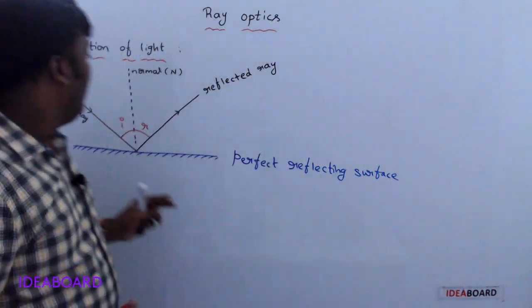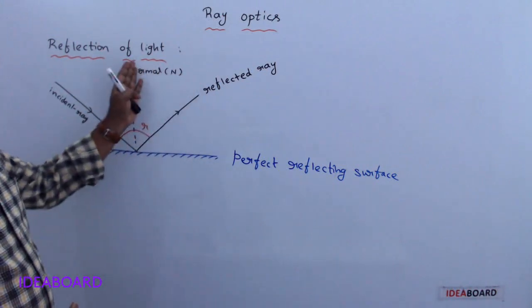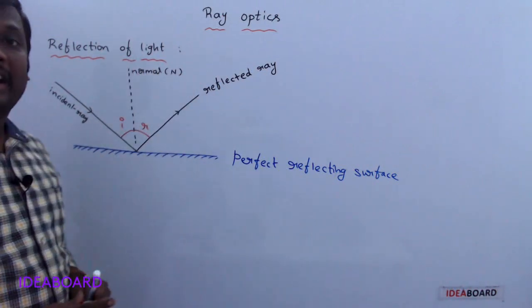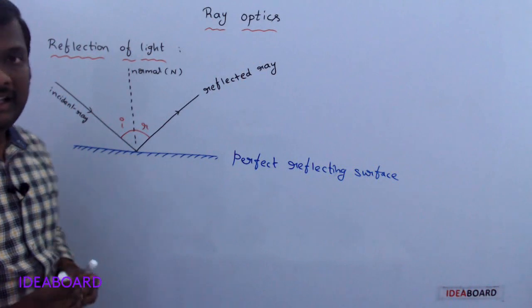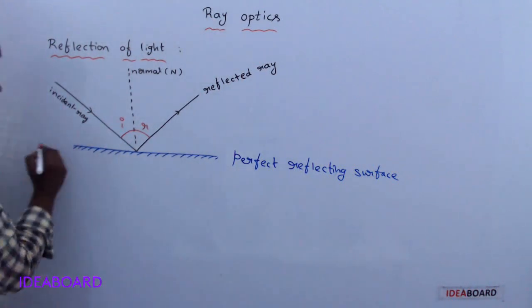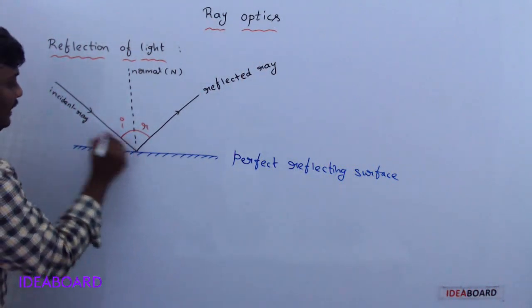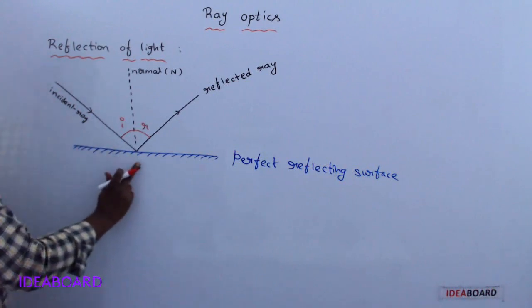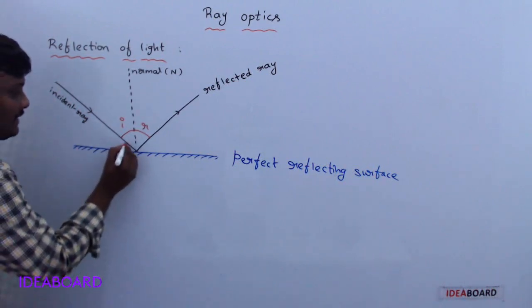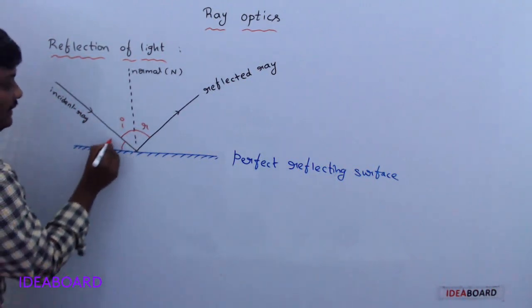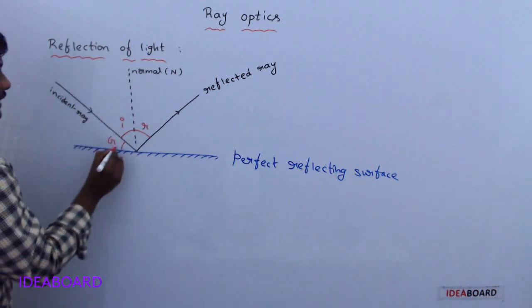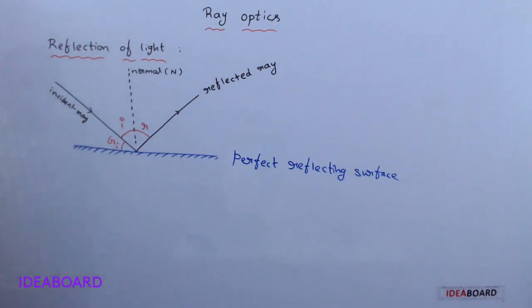Next, the angle made by the incident ray with the reflecting surface is called the glancing angle, denoted by GI.